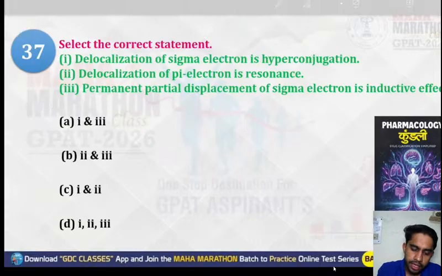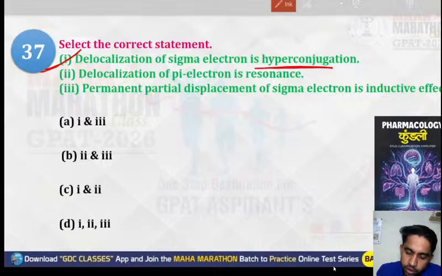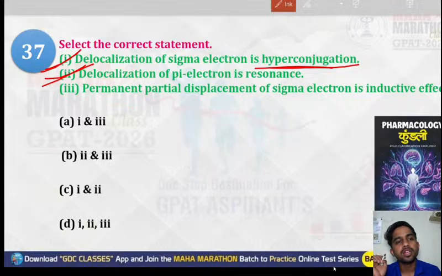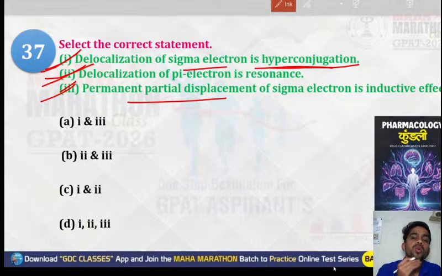Next question, that is what? The delocalization of a sigma electron in hyperconjugation. The delocalization of sigma electron in hyperconjugation is hyperconjugation. The delocalization of pi electron is resonance, and permanent partial displacement of sigma electron is the inductive effect. Yes, in hyperconjugation there will be the delocalization of sigma electron.